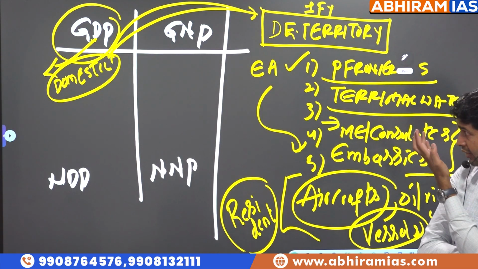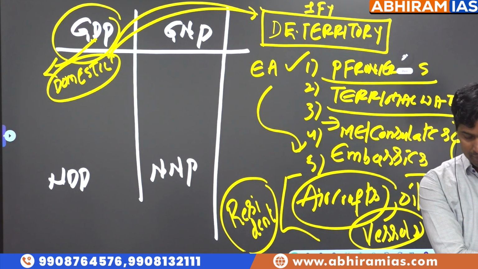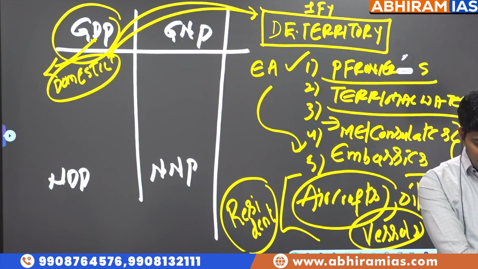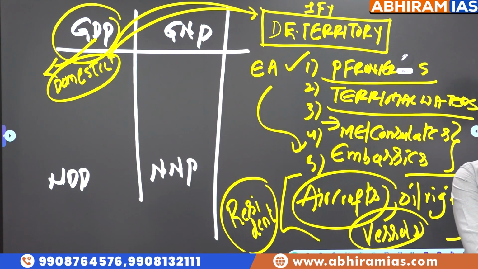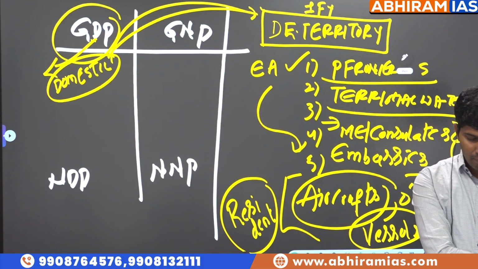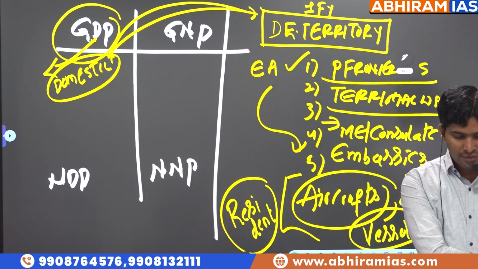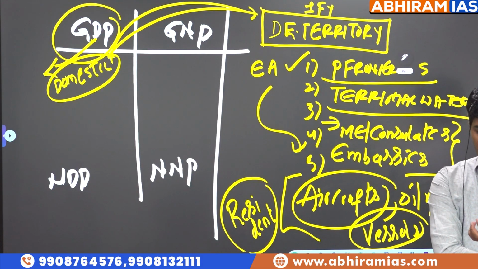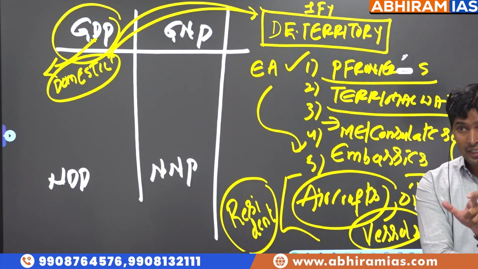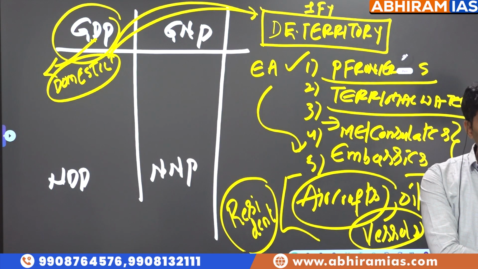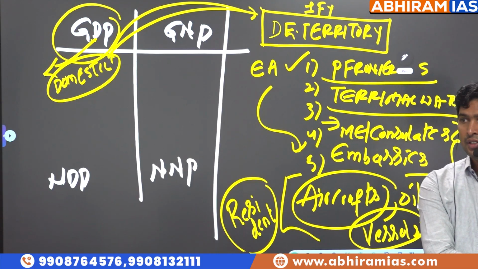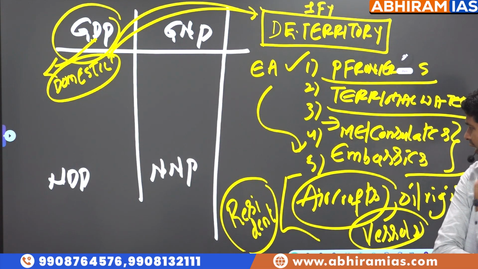Materialistic estimation only is called GDP. Now what does it mean, sir? It means, I repeat once again, economic activity in political frontiers, economic activity in territorial waters, and just now I said military establishments and consulates. And in case of oil rigs, aircrafts, vessels, if the owner of them is resident in that year for a country, company or individual, it will be considered part of that country's GDP, domestic economic territory. Example, you will understand.